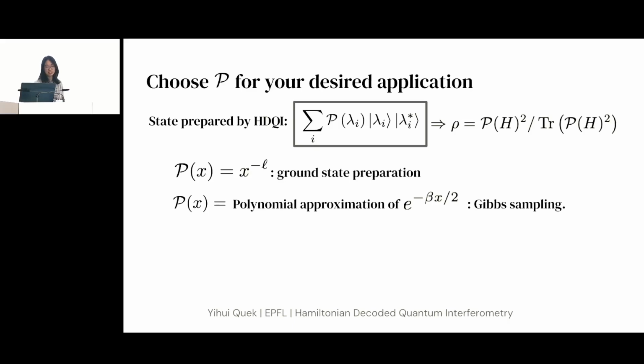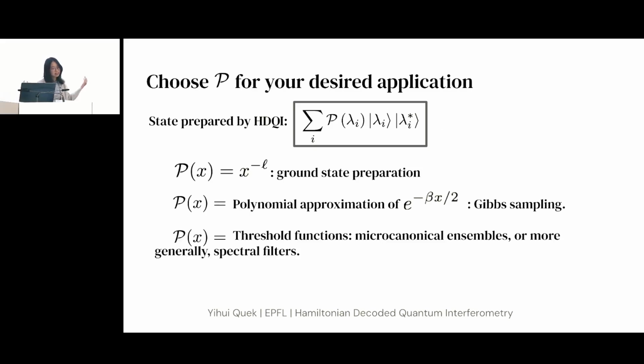So then if I just choose P to be a polynomial approximation of the Gibbs function, we have just done Gibbs sampling. Alternatively, you might want to apply any other kind of polynomial to this state, and then you can do any kind of spectral filter you want. So you can prepare microcanonical ensembles if you want. And so this is a pretty general thing to do.